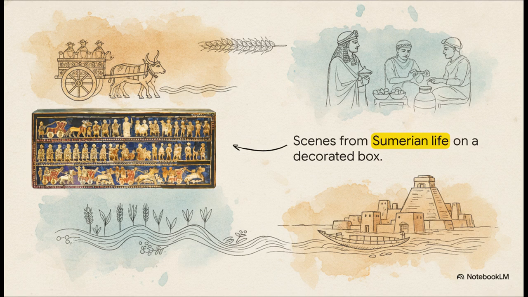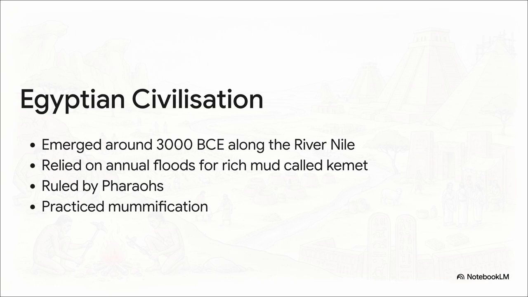This is a snapshot of a society absolutely teeming with distinct social classes and merchants, all living together in large, bustling city settlements. Another prime example of these early powerhouses is the ancient Egyptian civilization. Emerging around 3000 BCE, they were heavily, intricately dependent on the River Nile. In fact, their entire agricultural survival relied on the river's annual summer floods. Those floods left behind a highly fertile, dark, rich mud they called kemet.